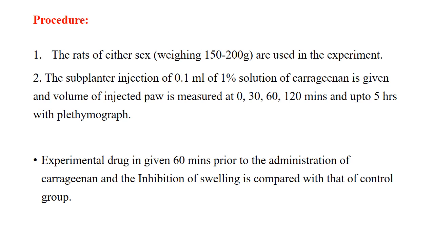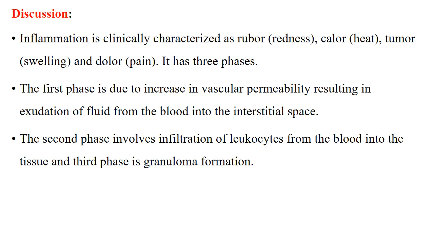The subplantar injection of 0.1 ml of 1% solution of carrageenan is given, and the volume of the injected paw is measured at 0 minutes, 30 minutes, 60 minutes, 120 minutes and up to 5 hours with a plethysmograph. The experimental drug is given 60 minutes prior to the administration of carrageenan, and the inhibition of swelling is compared with that of the control group.